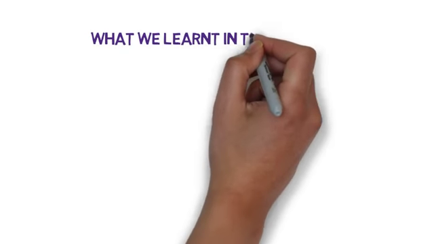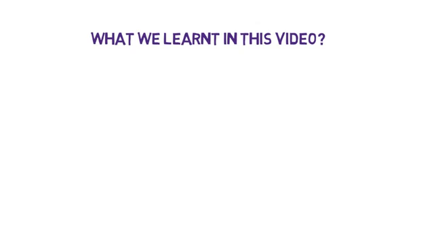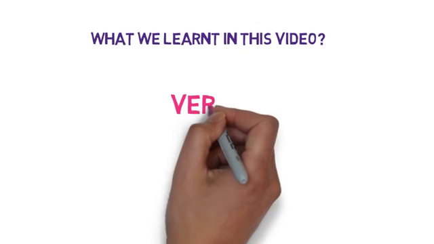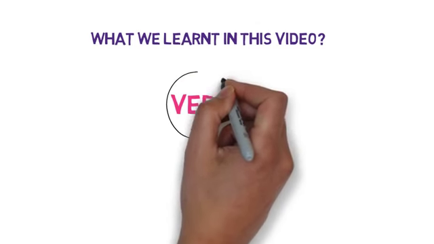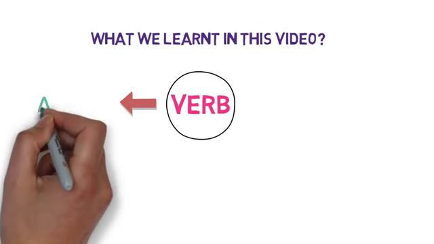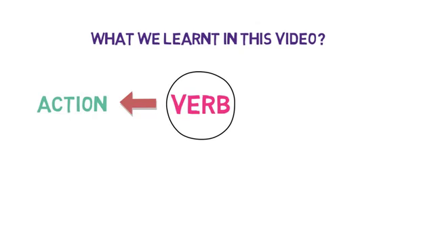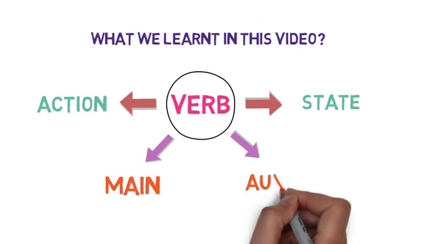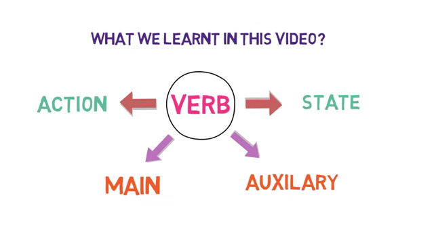That's all in this video. Let's quickly go through what we have learned. Firstly, we discussed verbs and what they tell about the subject. They tell two things about the subject: the action that the subject performs and the state in which the subject is currently in. Then we discussed two main types of verbs: main verbs and auxiliary or helping verbs.